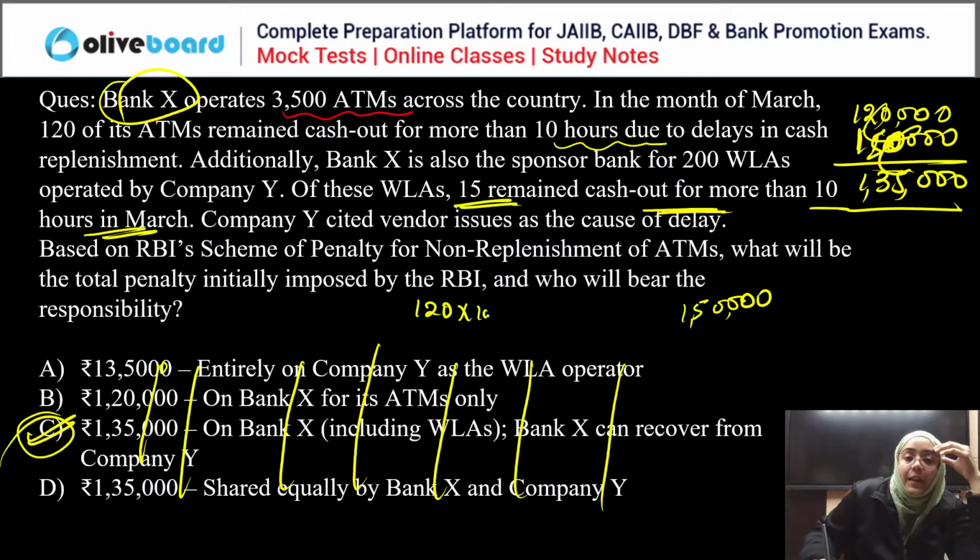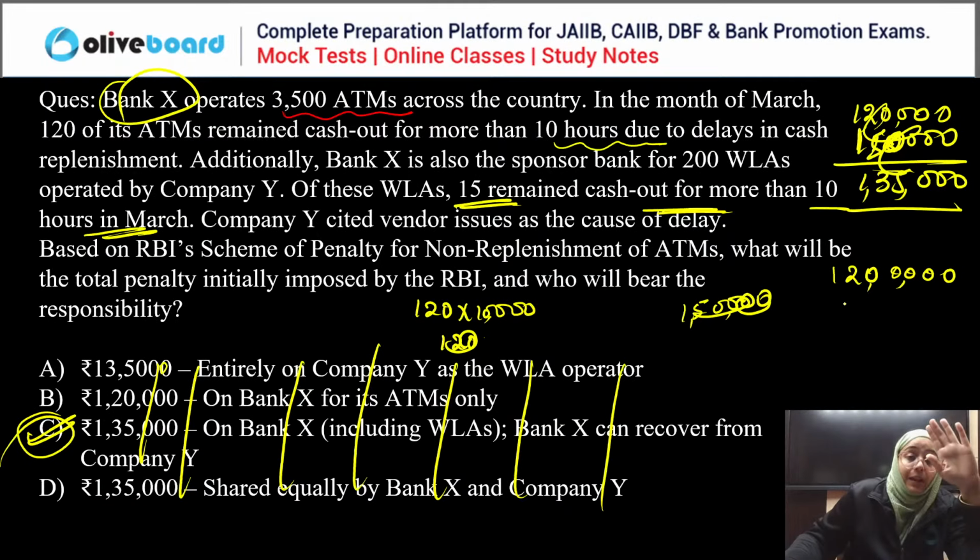120 into 10,000, what is that? It is 12 lakh. And for 15 ATMs it is 1,50,000.